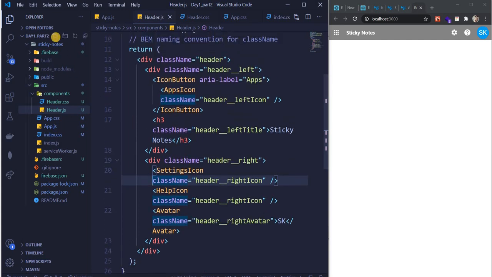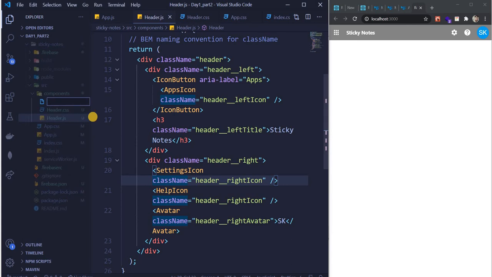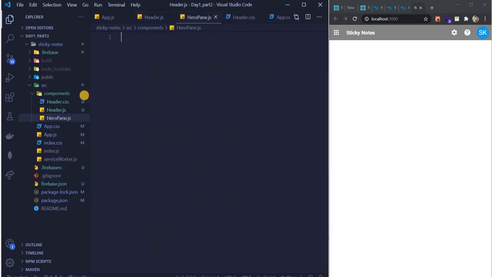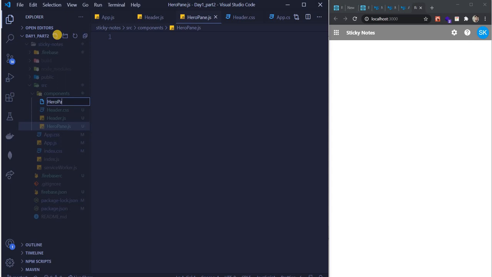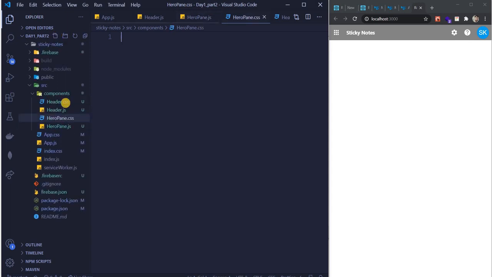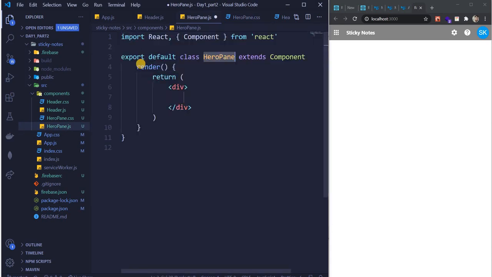But we need to create one heropane.js. We'll give the same name and then heropane.css. Now go to heropane.js and write rfce.